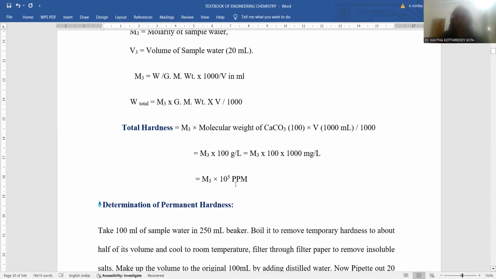Why M3 into 10 to the power 5? Here this 100 contributes 2 zeros, and this 1000 contributes 3 more zeros, so M3 can simply be multiplied with 10 to the power 5, so that total hardness can be calculated.